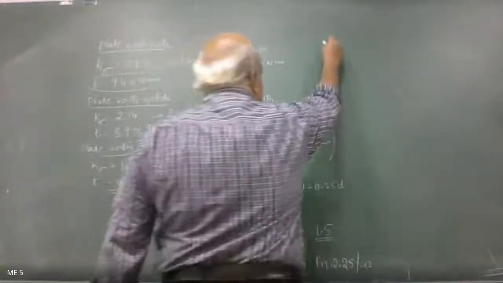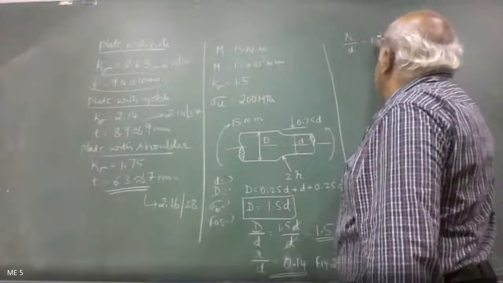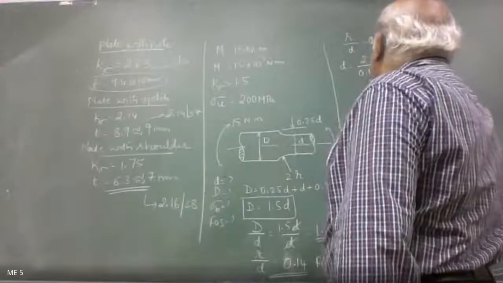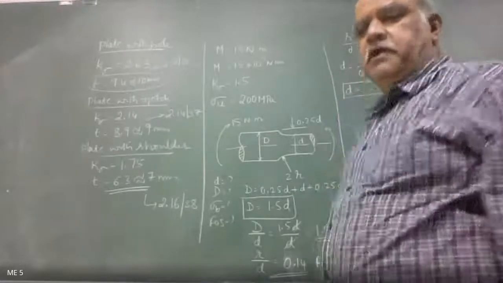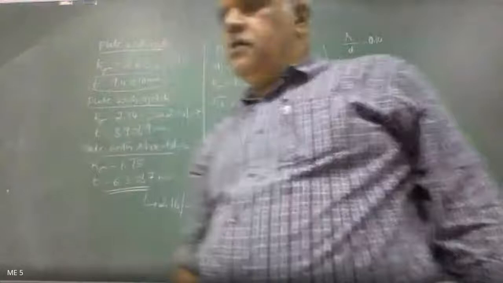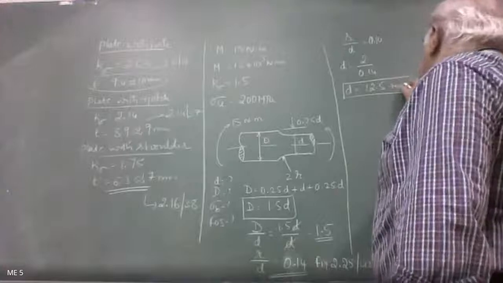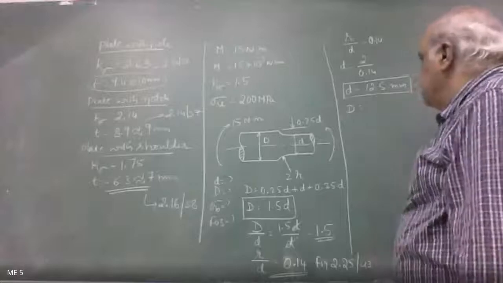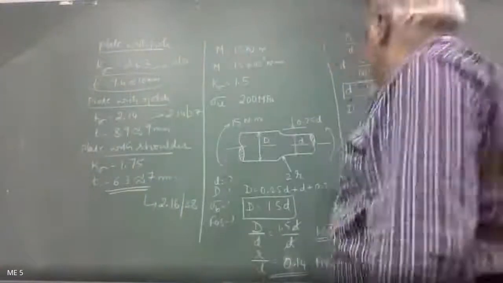Therefore, what is the value of d there? We have R by d equal to 0.14. Therefore, d is equal to 2 by 0.14. So small d is how much? What I got is 12.5 mm, correct? So therefore, what's the value of capital D? 12.5 into 1.5, that amounts to 18.75.